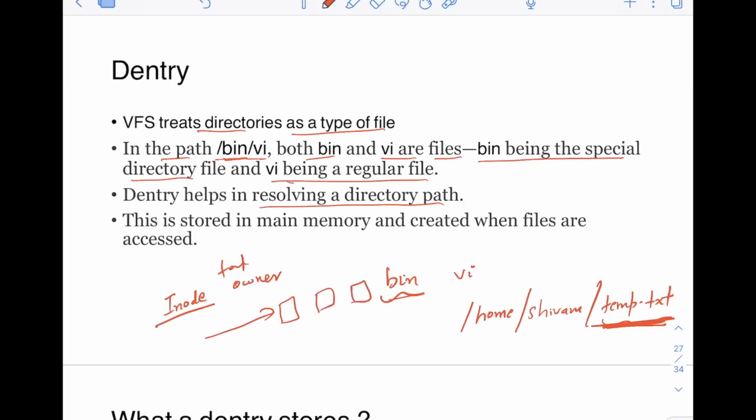So first we need to find what inode number is associated with this file. For that, you have to resolve this path first. We will discuss later how this is done, but it is done with the help of Dentry. Dentry is stored in main memory and created when files are accessed. So Dentry is not stored on the disk. It is stored in main memory and created only when the files are getting accessed.